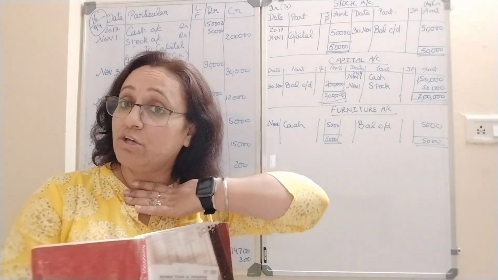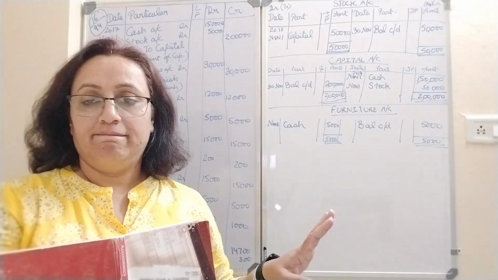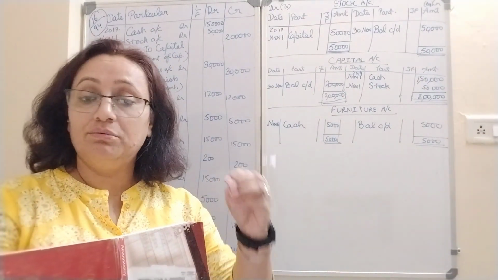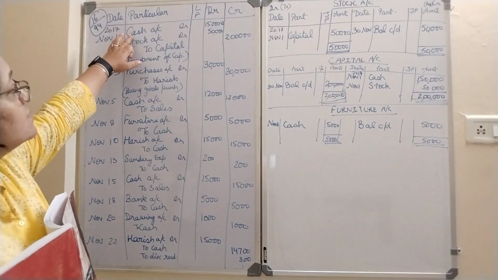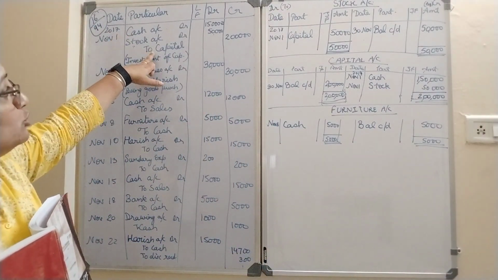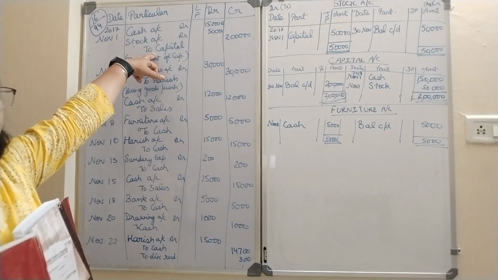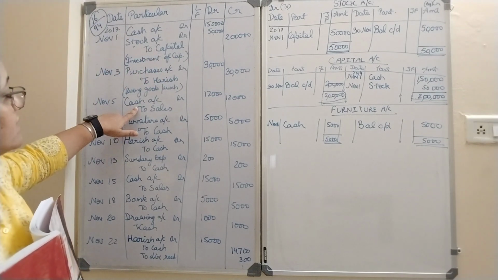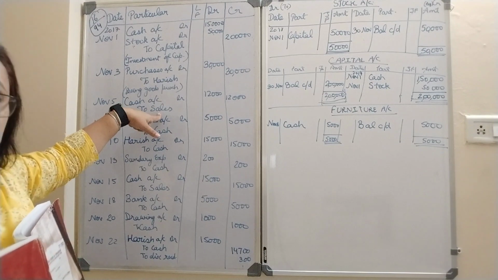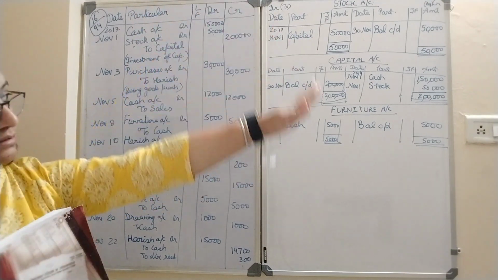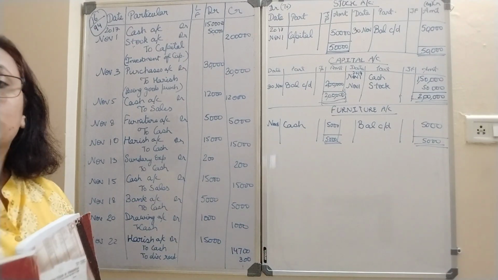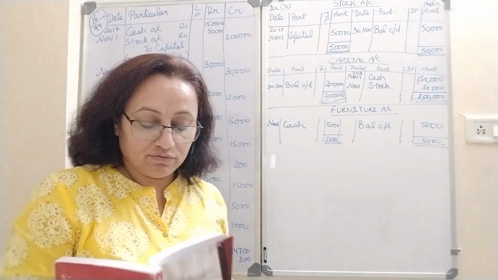As a student, I used to learn it this way. So I am just giving you a shortcut, a key for learning it. If cash is debiting, then on the to side capital will come. Over here cash is again debiting, to side sales will come. Which is the to side? This side. Which is the by side? That side. Okay, so this is the information of the ledger account.